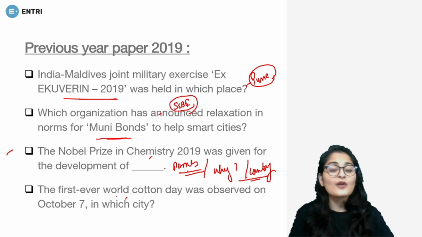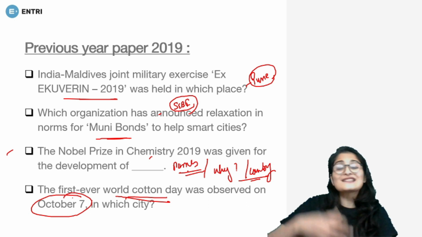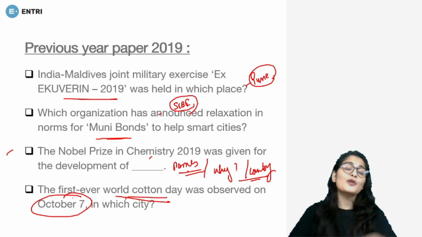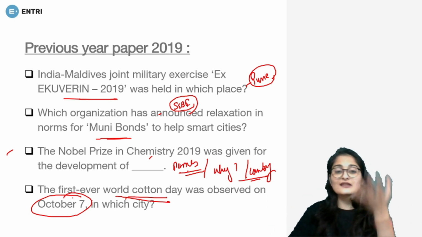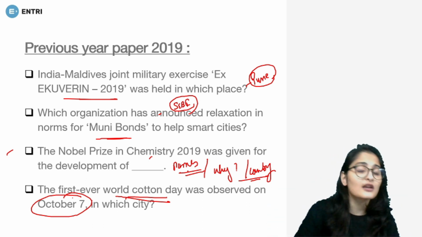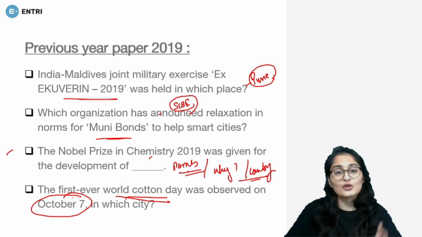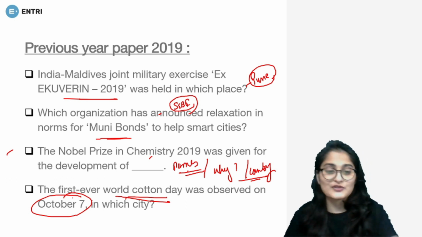Then the first ever World Cotton Day was observed on 7th of October. Then in which city was it held? They can ask you about the theme. Like here you can see they've asked the city, they can ask you about the theme of the day, the date when it is celebrated. Everything is important. Which international organization celebrates a particular day? That is also a possible question.